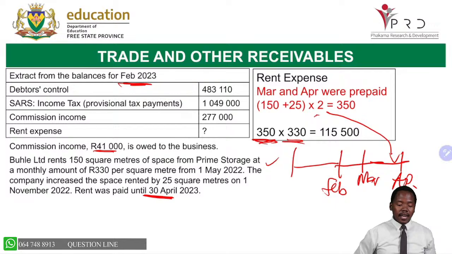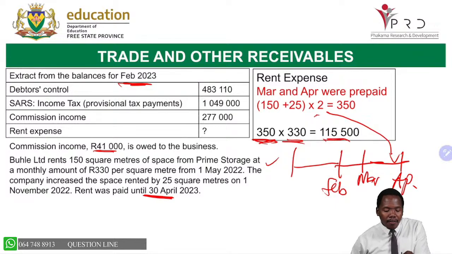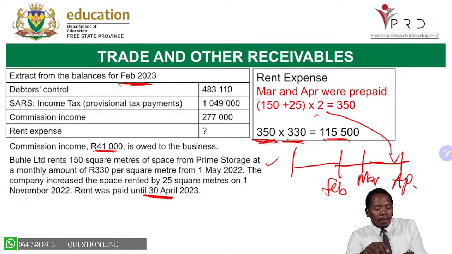Where is 330 coming from? This is the amount that is paid monthly per square meter. Because some big companies, when they rent space, they rent per square meter, not per room like us as individuals. We rent per room. Big businesses would be renting per square meter at times. Okay? Per square meter. Now we get 115. Now 115 becomes our prepaid.